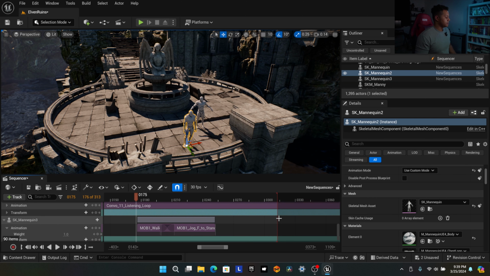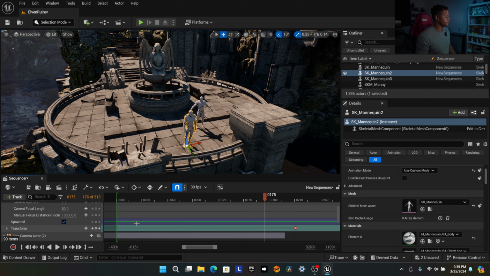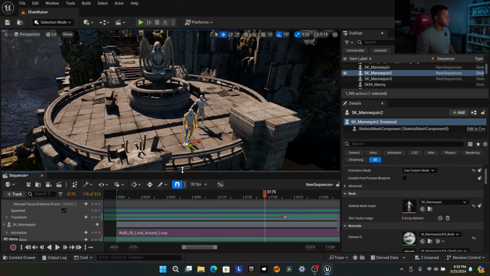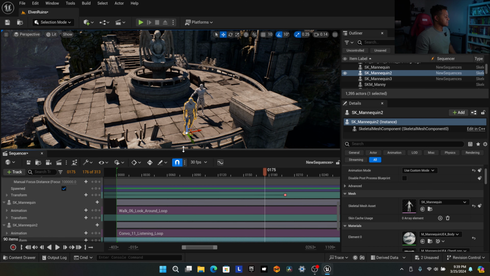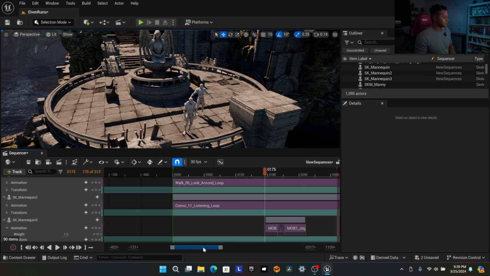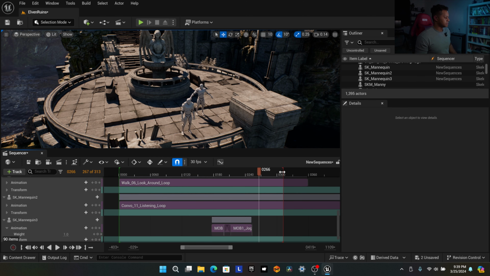It gets a little tricky too when you don't have a lot of screen real estate. Once you start adding more tracks, you have to scroll up and scroll down a lot. So I'm going to just extend this a little bit just to see everything. Let me zoom back out, minus on the keyboard. So here, sequence ends there.